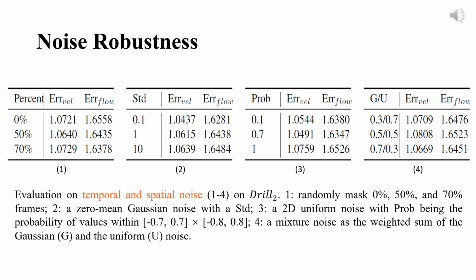Finally, we conduct noise robustness experiments on the drill 2 dataset. To assess temporal robustness, we randomly mask 0%, 50%, and 70% of video frames to simulate temporal discontinuities. For spatial robustness, we introduce various types of noise with varying shapes and magnitudes, for example Gaussian, uniform, and their mixtures. The results demonstrate that our model consistently maintains reliable performance, confirming its robustness to both temporal and spatial noise.